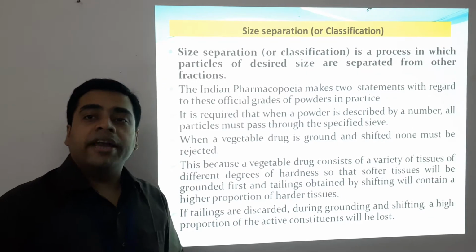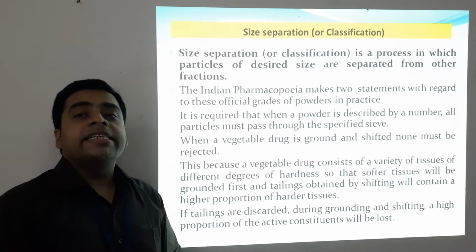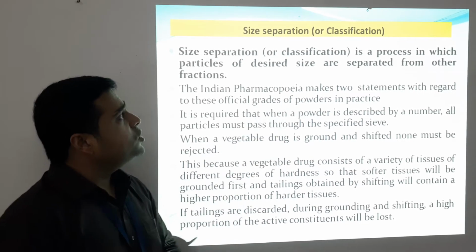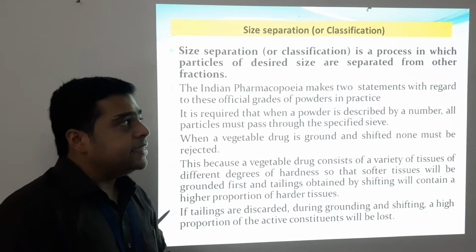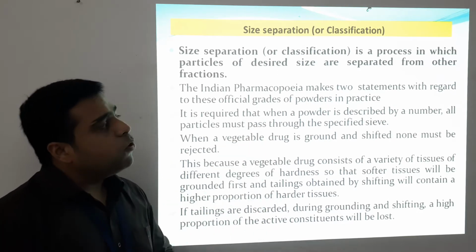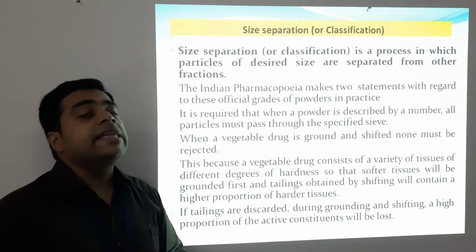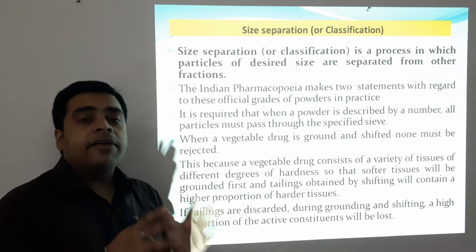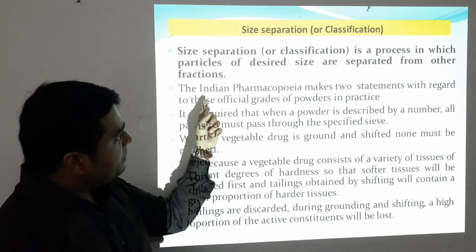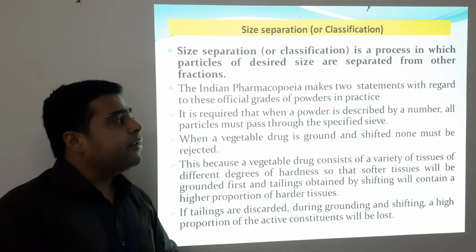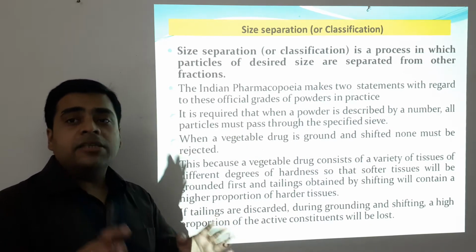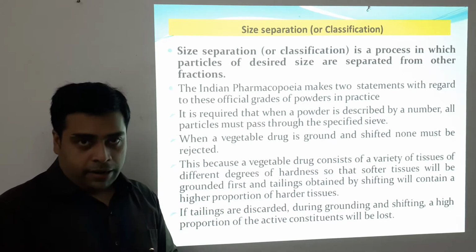So let us first define what size separation is. Size separation, or sometimes called classification, is a process in which particles of desired size are separated from other fractions. The Indian Pharmacopoeia gives two basic statements regarding the official grades of pharmaceutical powders. The first statement states that when a powder is described by a number, all particles must pass through that particular sieve number.